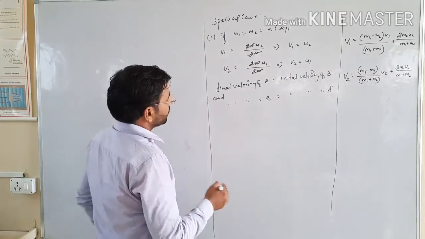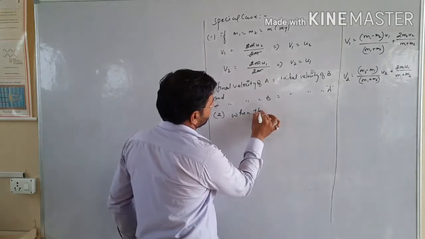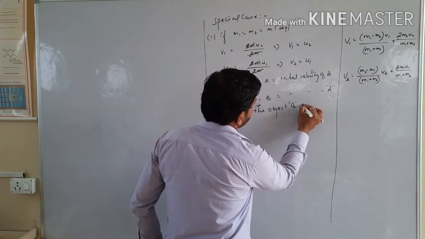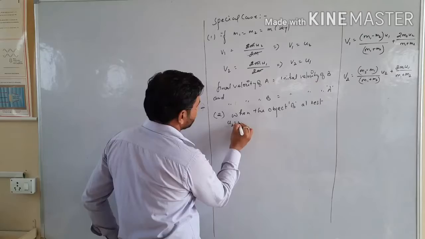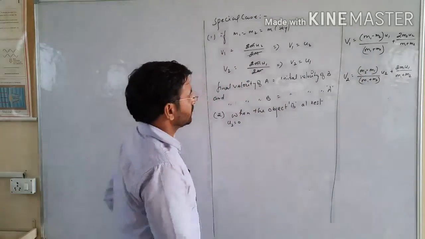And after that we talk about the second case, when the second object B is at rest. At rest means u2 is equal to 0. So I will use this relation in the equations.